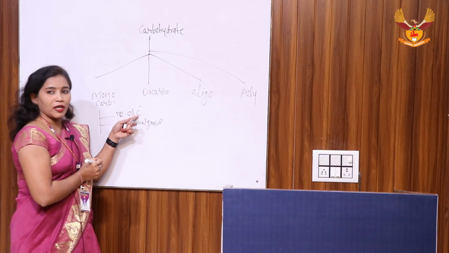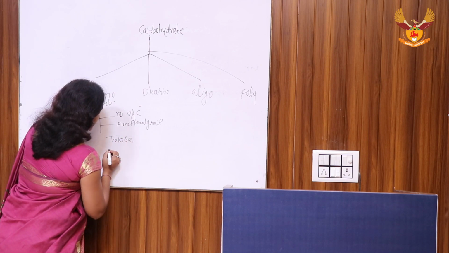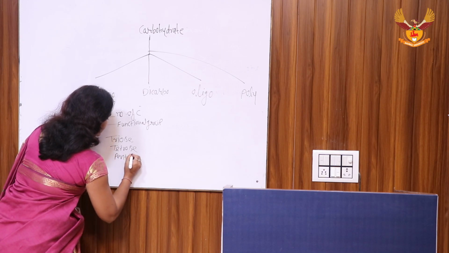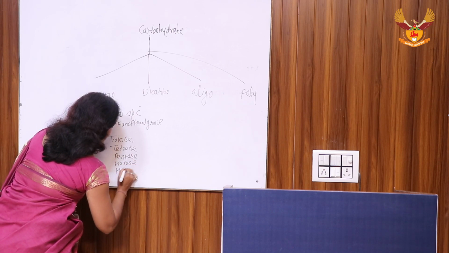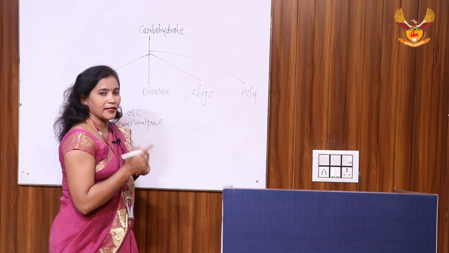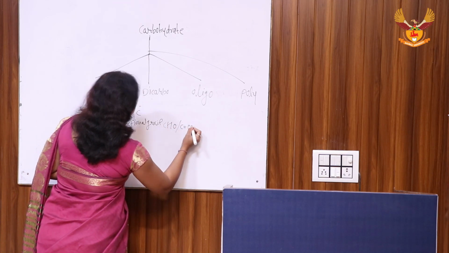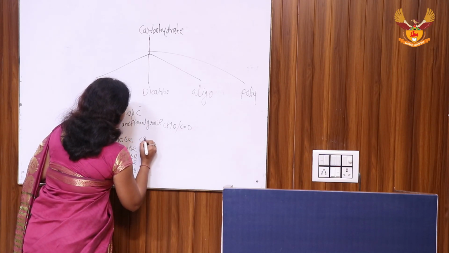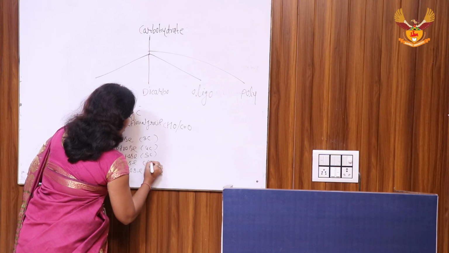On the basis of number of carbon, it is again classified into triose, tetrose, pentose, hexose, heptose. On the basis of functional group it is classified into two forms, the aldehyde and ketonic group, also known as aldoses and ketoses. Triose means 3 carbon, tetrose means 4 carbon, pentose means 5 carbon, hexose means 6 carbon and